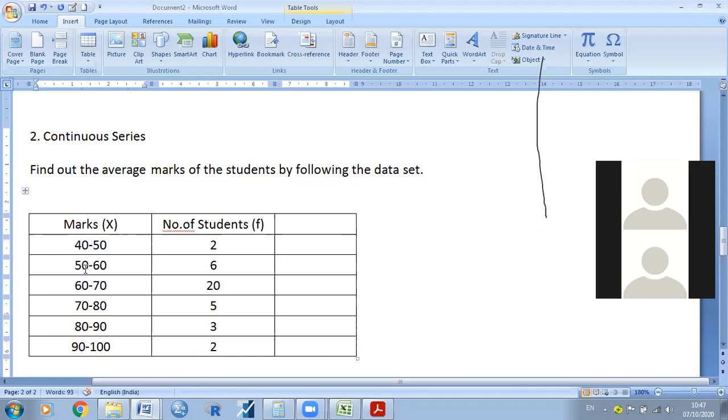See, 40 to 50, then 50 to 60. Consider, for example, if the person has got 49.5, it will be treated as this one. Whether it is exclusive or inclusive, if the person has secured 50 also, it comes under this class only. If the person has secured 50.5, then the person comes under this class. Okay, so here the formula is somewhat different.